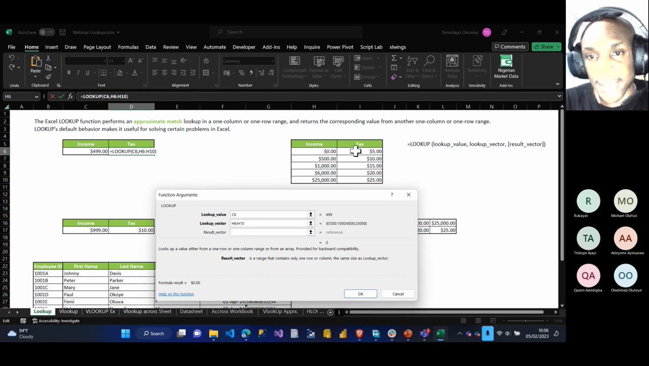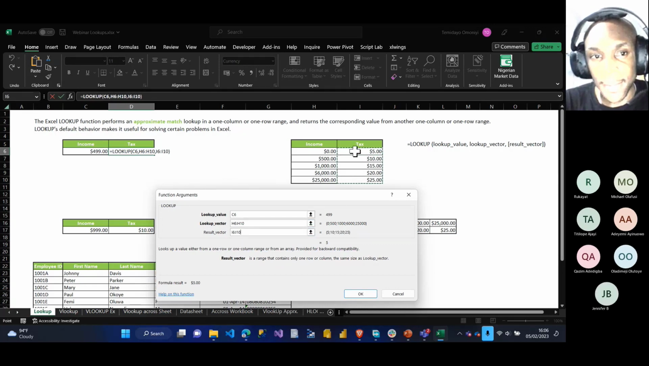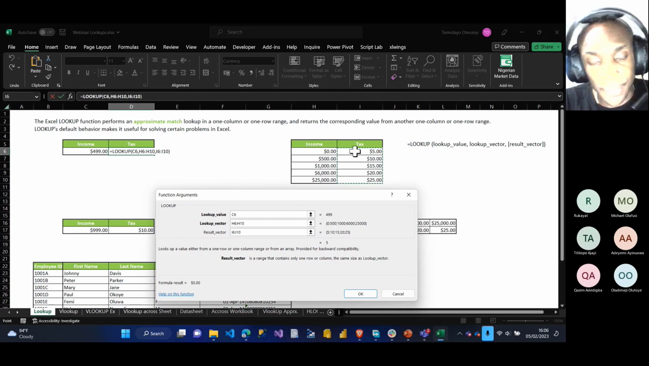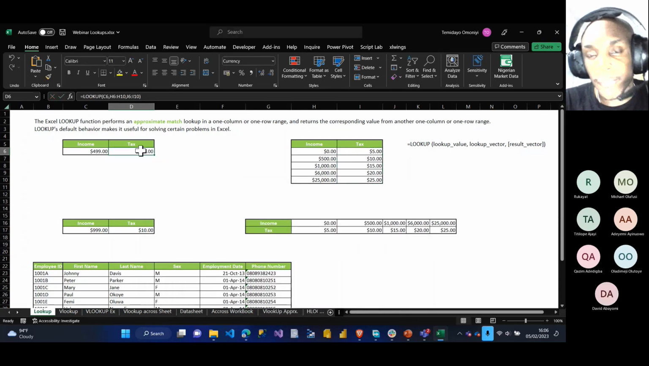I just come here and I select everything here. And mind you, the default of lookup is an approximate match. So if I click on OK, I should be having $5, which is there. You can see that 499 is between the range of 0 to $500 here. So 0 to 499 is $5.